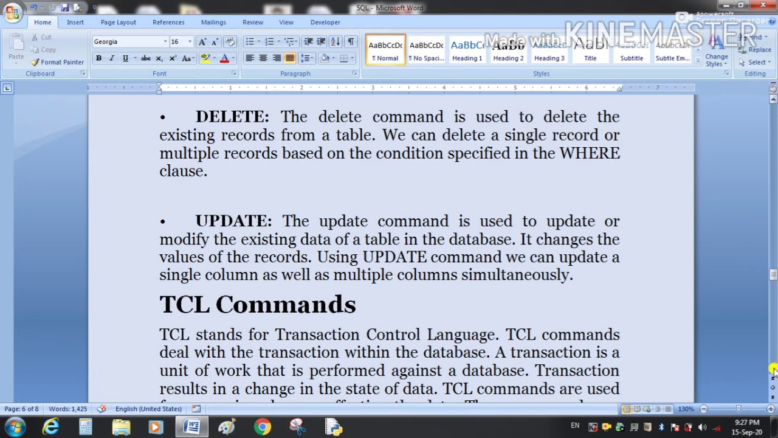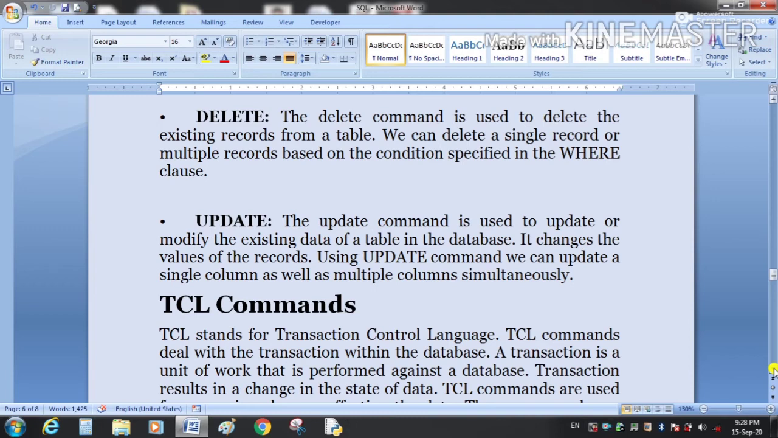Next we have the delete command. So the delete command is used to delete the existing records from a table. We can delete a single record or multiple records based on the condition specified in the where clause. We will read about the where clause and the other clauses, and we will also execute all these DML and DDL commands when we do the practical of the same.